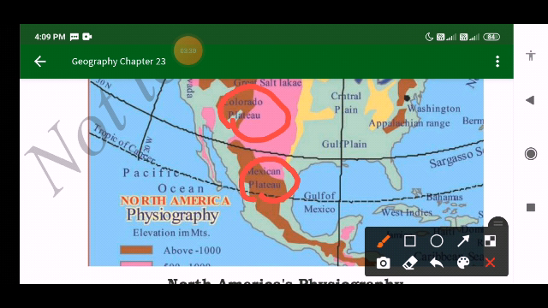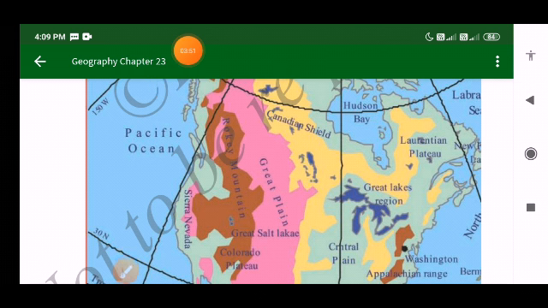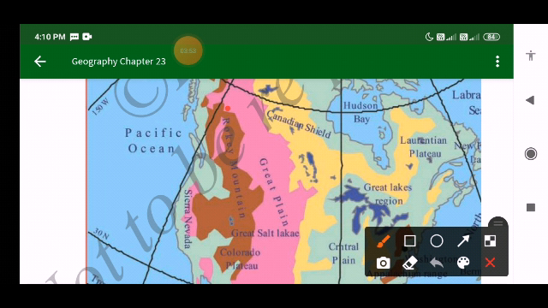Okay, so the Rockies are the important ranges in the Western Cordilleras, the Rocky Mountains. That is the reason it is named the Western Cordilleras or the Rocky Mountain ranges. Understood what I am telling? So here you can see the Rocky Mountains.